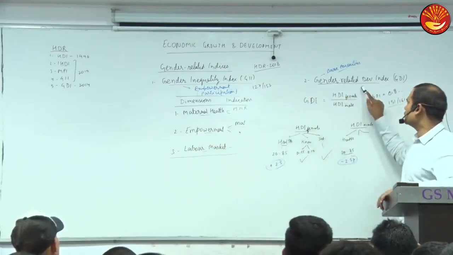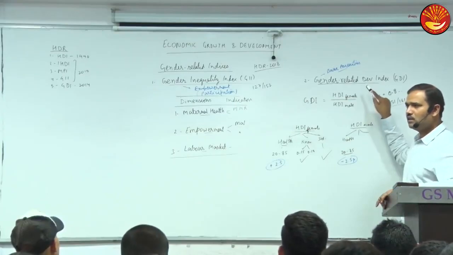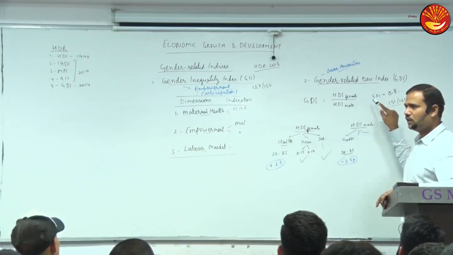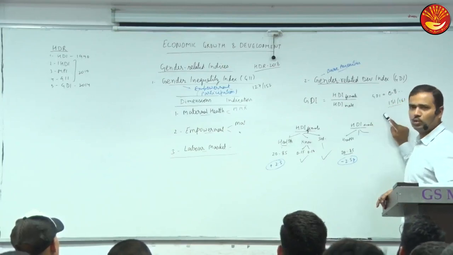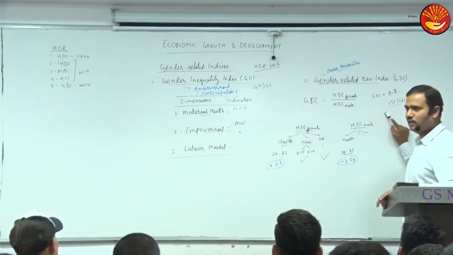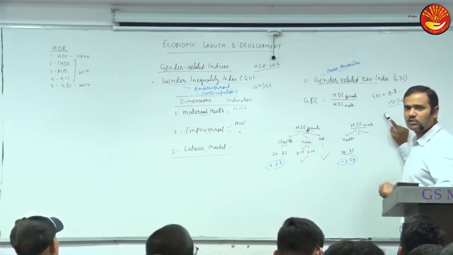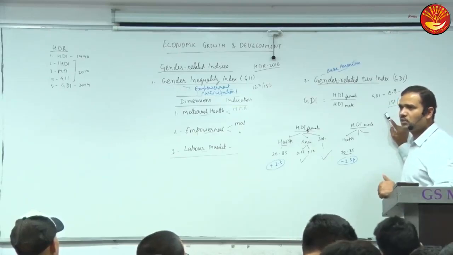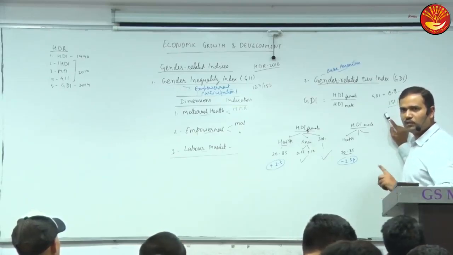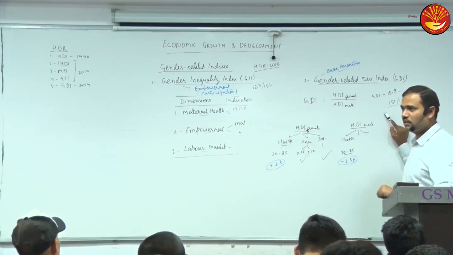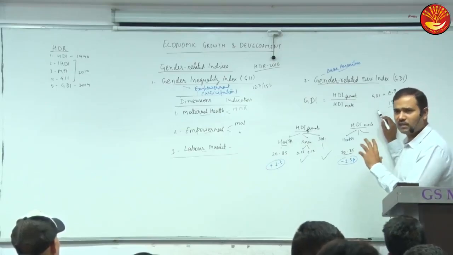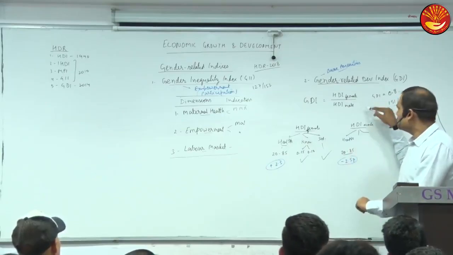Now, what is the reason for this? Can we say the reason is lack of infrastructure, like schools and hospitals are not there? That is why our rank is too low. Yes or no? No. If a school is not there, it is not there for boys also. What is the point? Why is the boy child going to school and why is the girl child not going? So it is because of which factor? Social factors, actually socio-cultural factors, the patriarchal nature of society, etc. The reason is social.